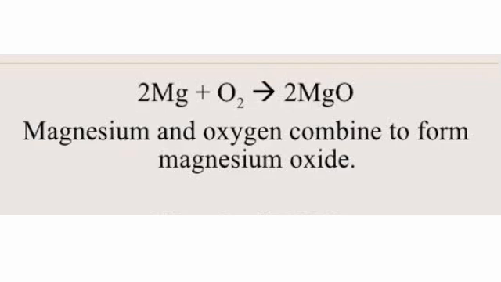Therefore, it is clear that the total mass of reactants is equal to the total mass of products. Also, the number of magnesium atoms and the number of oxygen atoms on the reactant and the product side are equal.